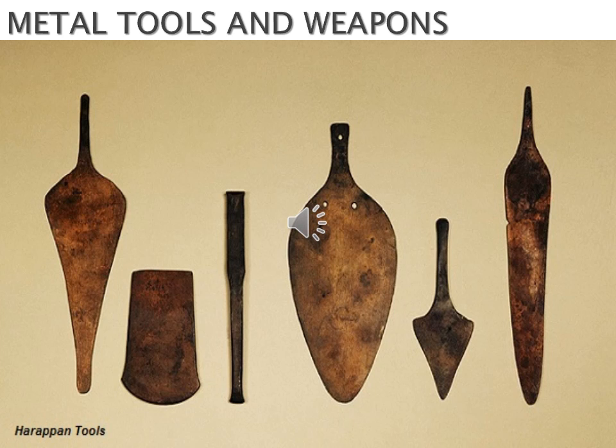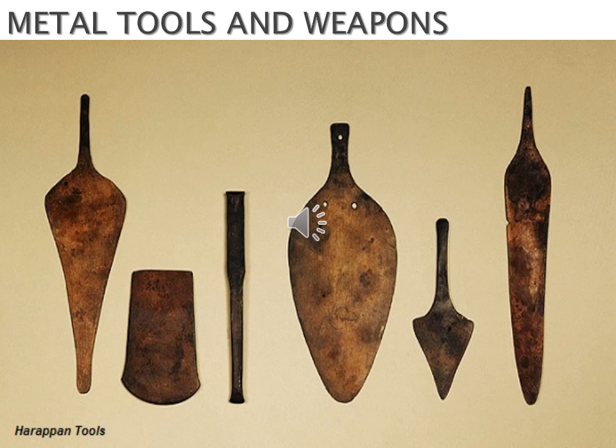Metal tools and weapons. What are the tools used by them, and the weapons? The Harappans used chert blades. Chert is a hard opaque rock composed of silica with a microscopically grained texture. The Harappans used chert blades, copper objects, and bone and ivory tools. They did not possess knowledge about iron. Chert is a type of rock. Then copper, then bone and ivory as tools.